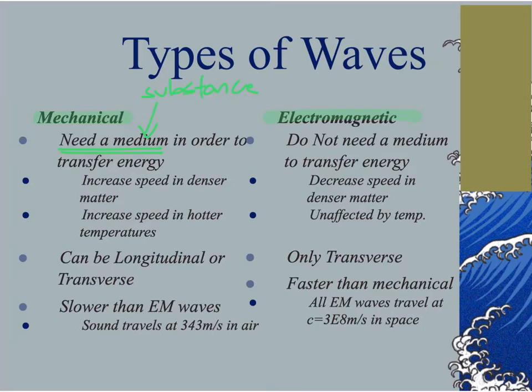Electromagnetic waves, on the other hand, do not need a medium, which means they can travel through solids, liquids, and a gas, as well as a vacuum. So these waves can travel through outer space. So the sunlight that we see from the outer space and the waves that reach the Earth from the sun are all classified as electromagnetic waves because they do not need a medium. They can travel in a vacuum.